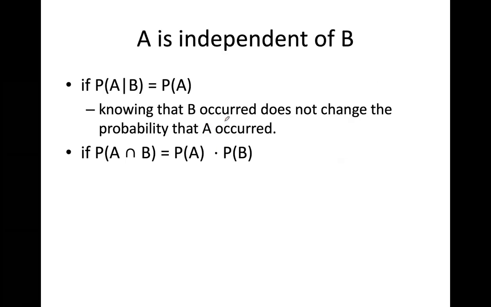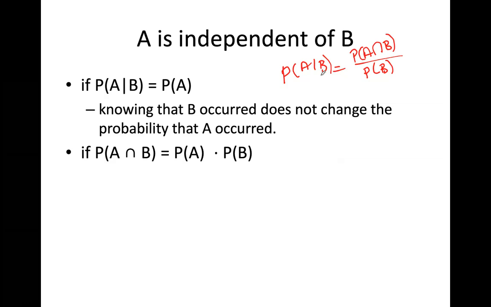Okay, how can I prove that? For example, there might be such questions: can you prove that A and B are independent from each other? How can I prove this? There are a couple of formulations that we can work on. If you remember, A given B, the conditional probability, is the probability of the intersection divided by PB, right?